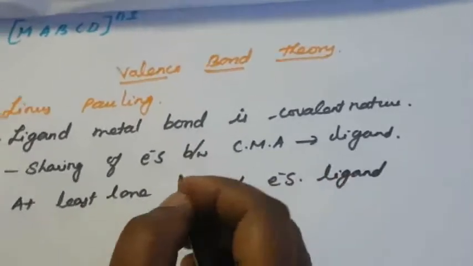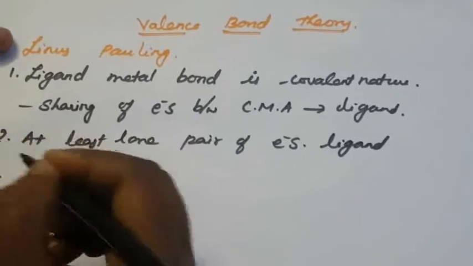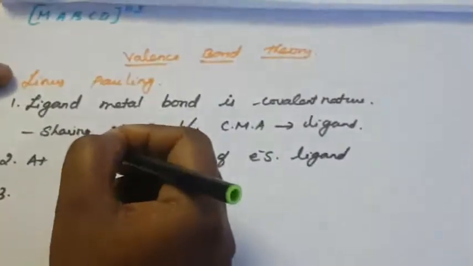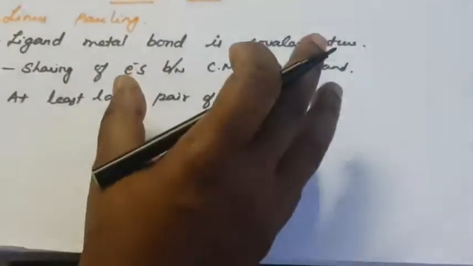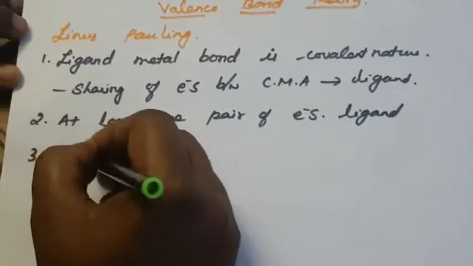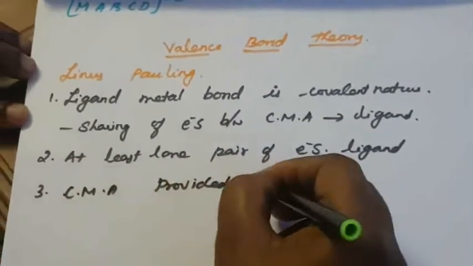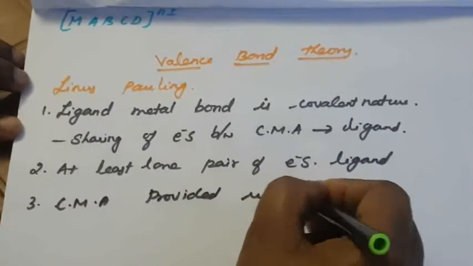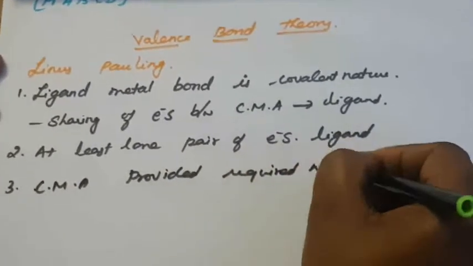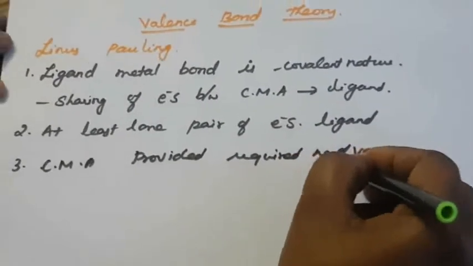Another one is that the central metal atom provides the required number of vacant orbitals. According to the ligand combination, the central metal atom provides that space, the required number of vacant orbitals.